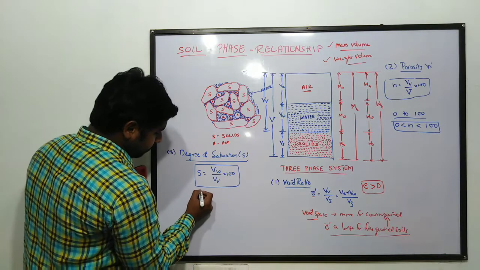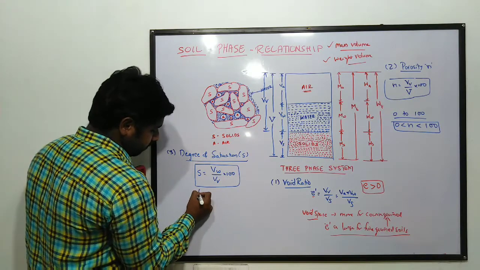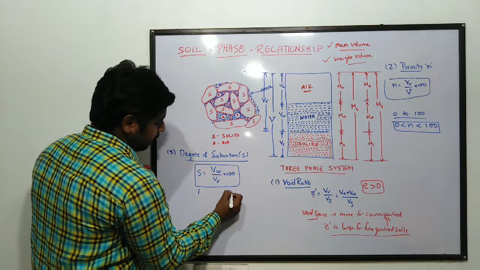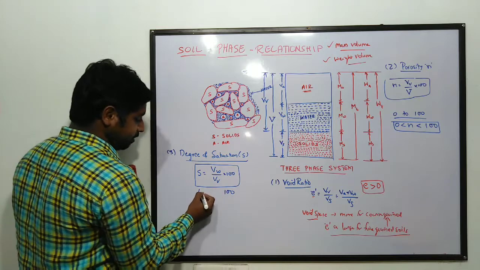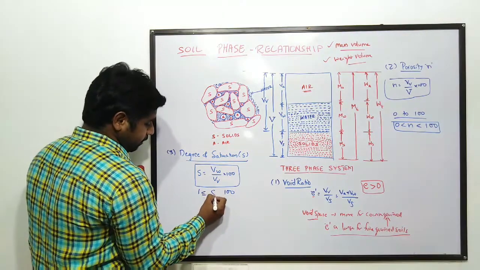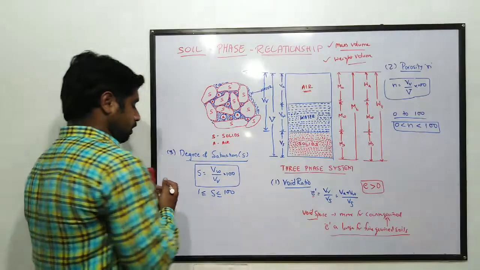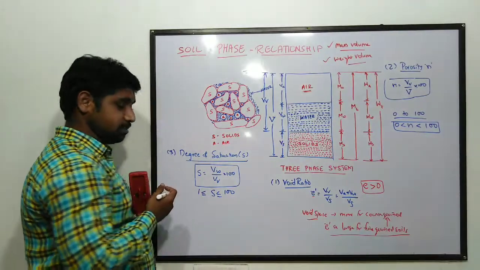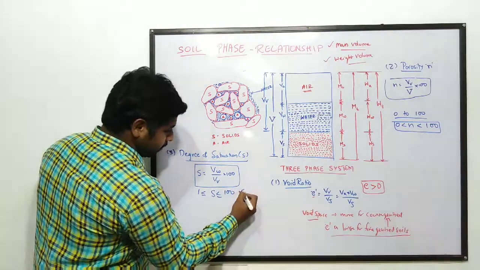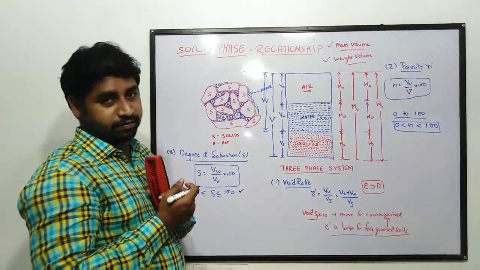This degree of saturation may lie between 0 and 100. It may lie in between these two. So 0 less than or equal to S less than or equal to 100. That way we represent the degree of saturation.